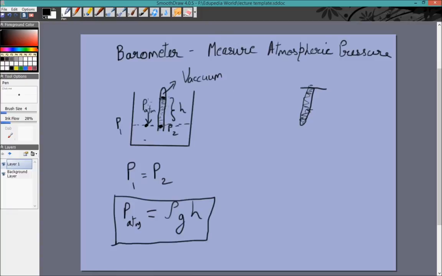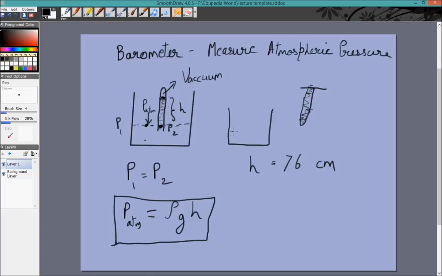Now when you do it with mercury, you find that h is equal to 76 centimeters. That means we say that the atmospheric pressure is equal to 76 centimeters of mercury. Because mercury is much more dense than water, if you were to do it with water, rho would be much smaller, so h would need to be much higher, and we would need a much bigger tube. And that is the reason for practicality why we choose mercury over water, because mercury is much denser than water.